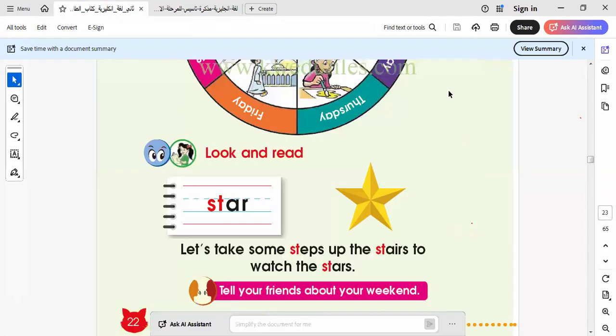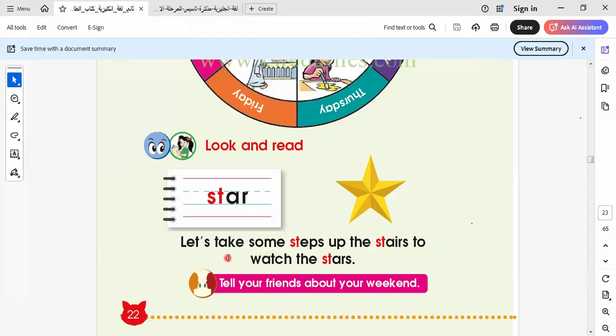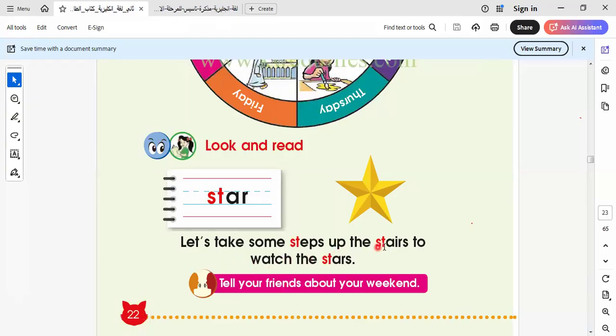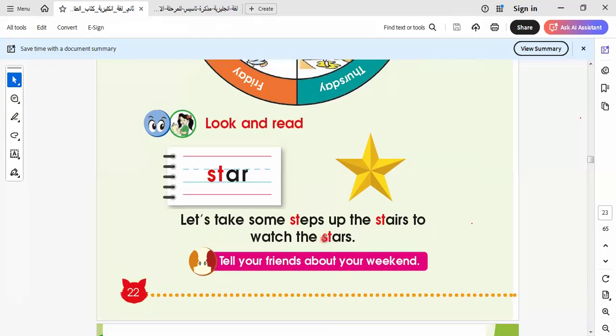Here we have some sentences. I would like you to learn with me some sentences to practice how to write a good sentence. Here we say, let's take some steps up the stairs to watch the stars. This is a sentence. I would like you to learn the sentence to know how to write a good sentence in English. Let's take some steps up the stairs to watch the stars.